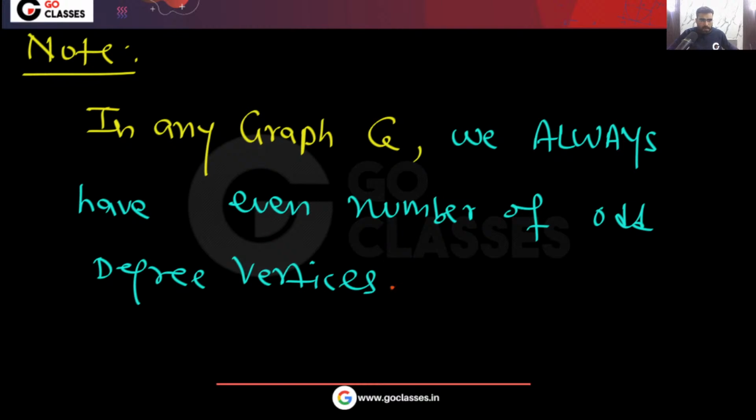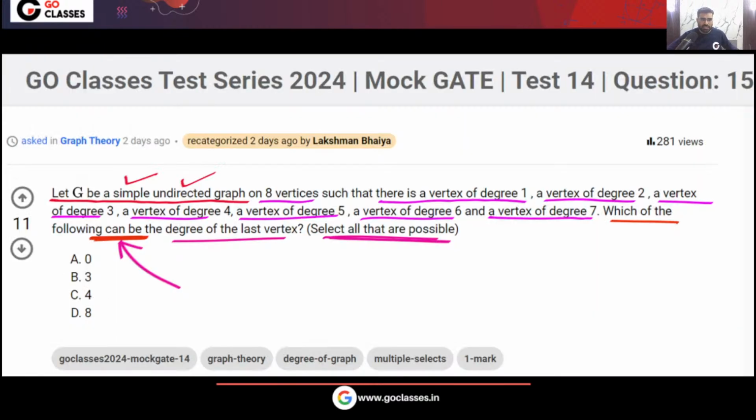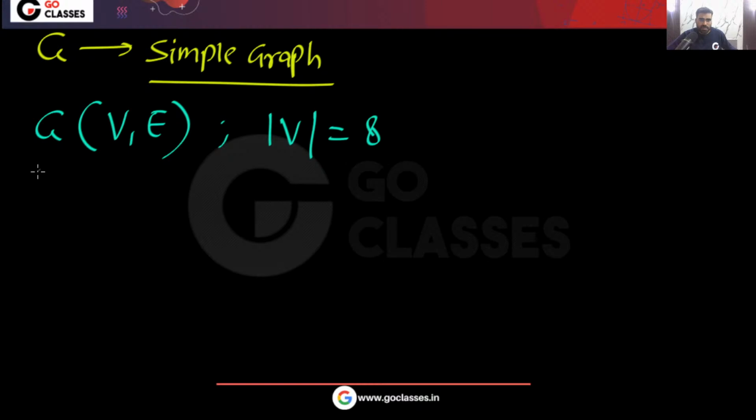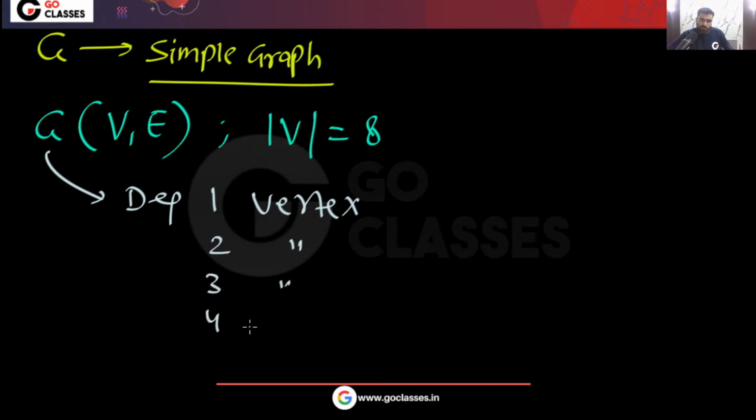Now you tell me, this graph already has how many odd degree vertices? There are a total of 8 vertices. For this graph, it is given that there is a degree 1 vertex, another degree 1 vertex, a degree 2 vertex, degree 3, degree 4, degree 5, degree 6, and degree 7 vertex.